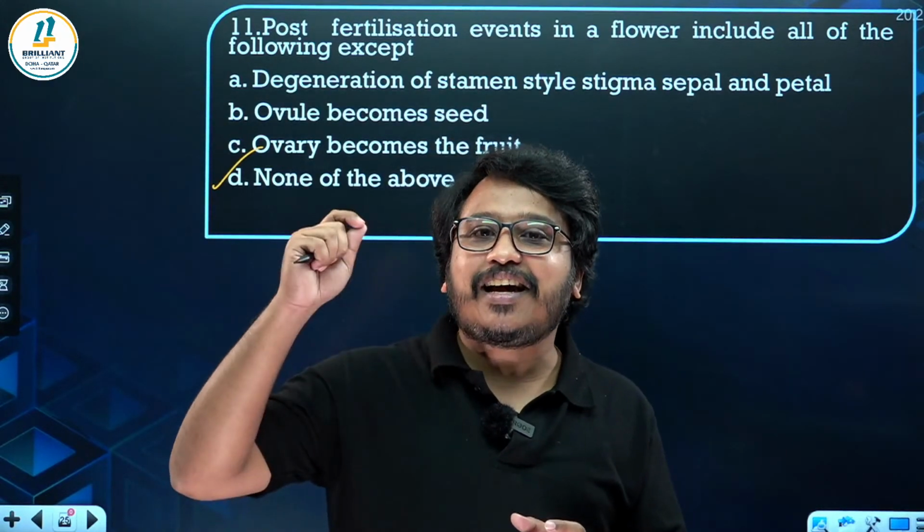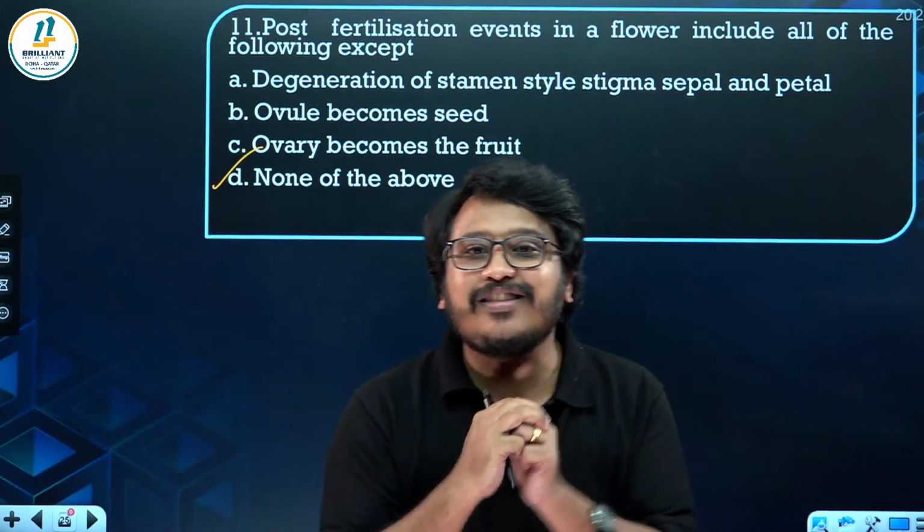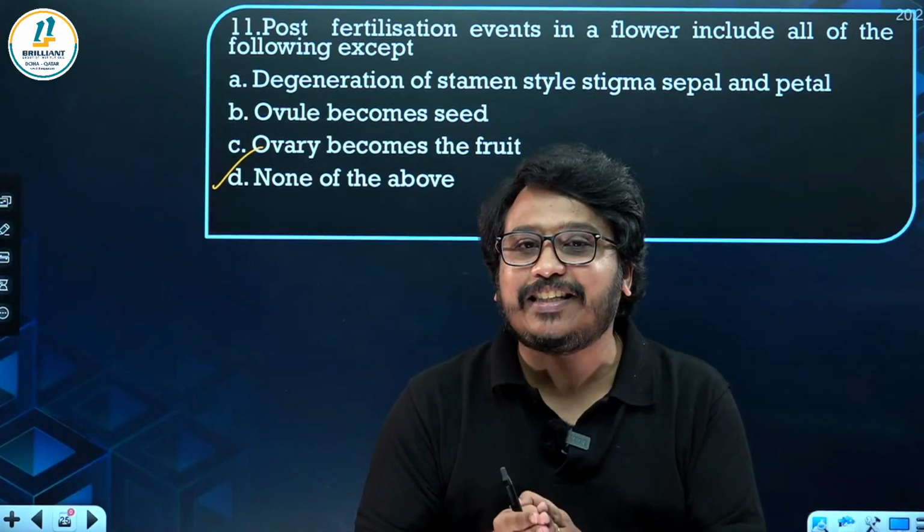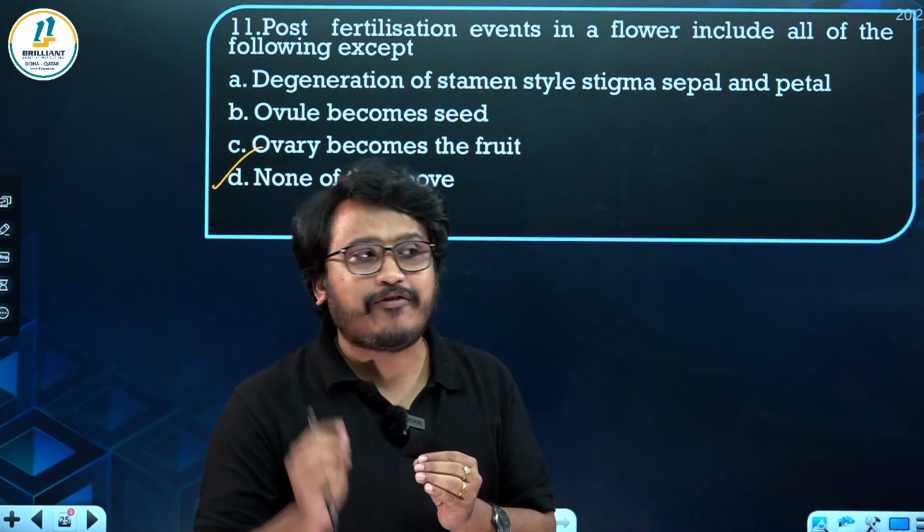By that time the style, stigma, petal, all these will start falling off the flower. So these are the post-fertilizational events that are occurring in a flower.